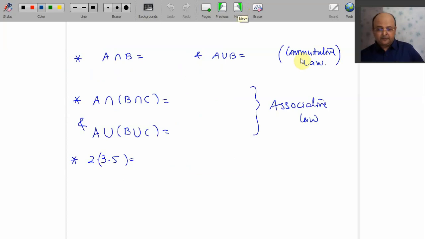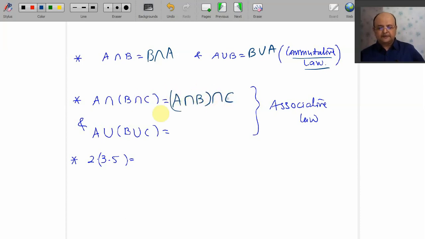Find commutative law. This is a very easy law, but you should know A intersection B. Now you tell me what is A intersection B? Collection of common elements. So collection of common elements of A and B or of B and A, it is one and the same. Same way A union B is same as B union A. A intersection B intersection C is same as A intersection B intersection C, and A union B union C is same as A union B union C.